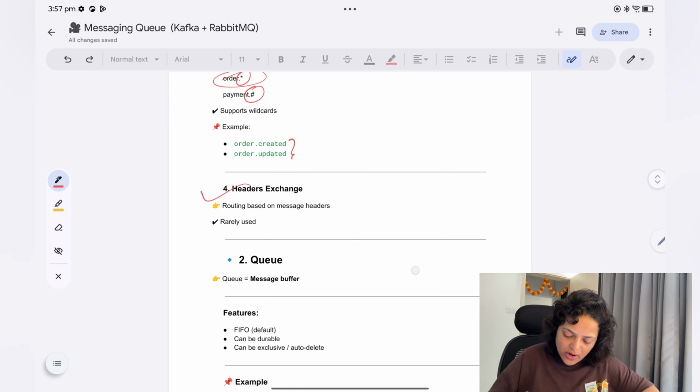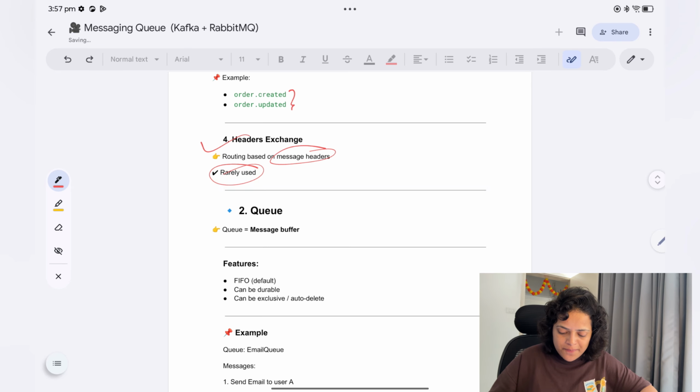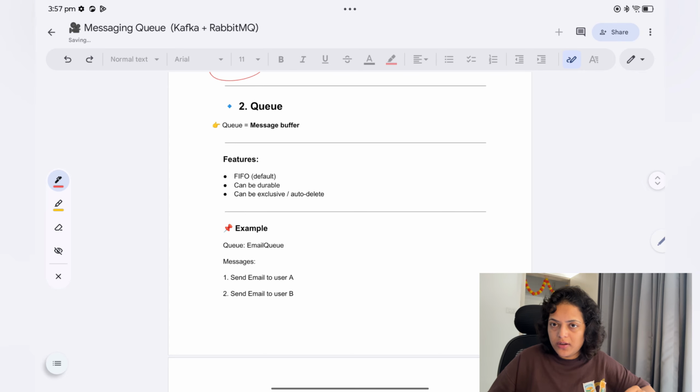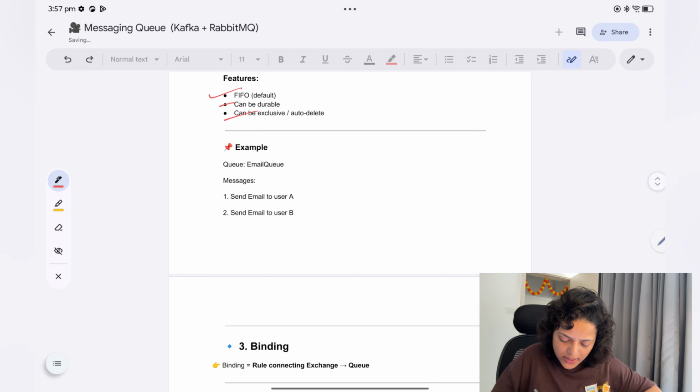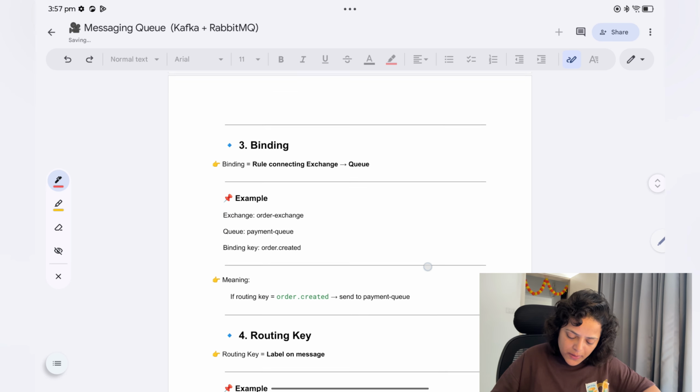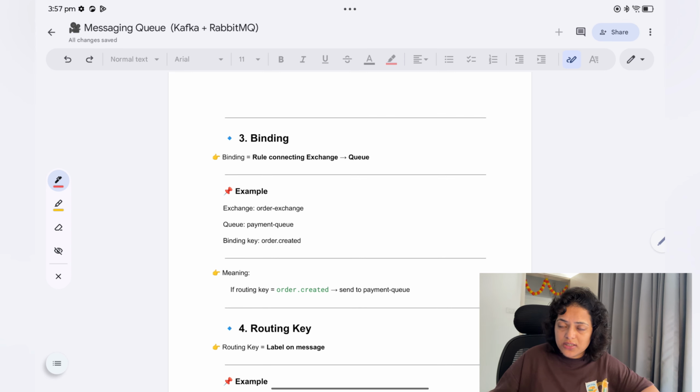Now the header exchange, which routes based on the message header. It is rarely used, we don't use it much. The second component in RabbitMQ is the queue. A queue is a message buffer, where we store the data. It is FIFO by default, first in first out, and can be durable, exclusive or auto-deleted. For example, an email queue: send email to user A, send email to user B, then we delete it. We don't keep it once the email is successfully delivered.